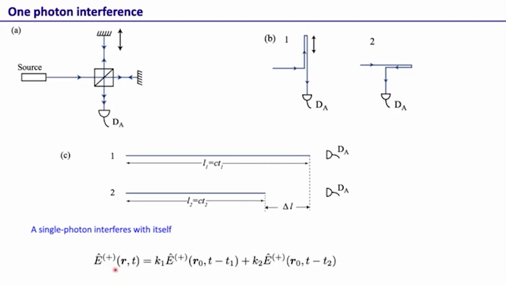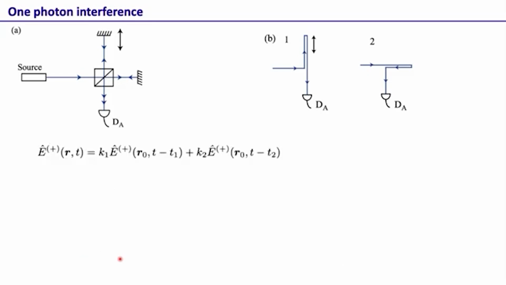And as far as doing the math, we calculate the E plus operator at the detector. This we can represent in terms of the electric field operators at time t minus t1 and at time t minus t2, because what comes through this one takes the field at t minus t1, and what comes to this one has the field at t minus t2. Again, this is very similar to what we did for the classical interference.